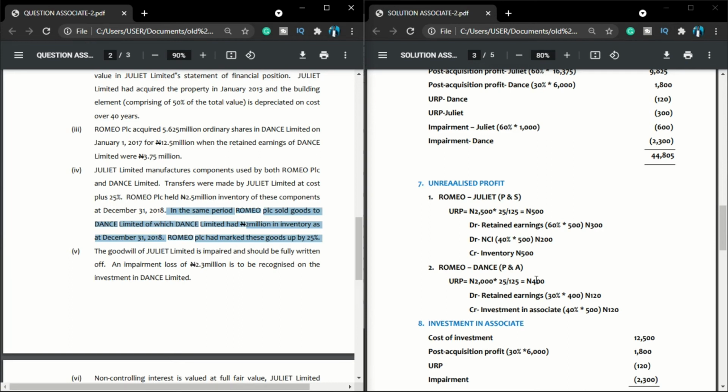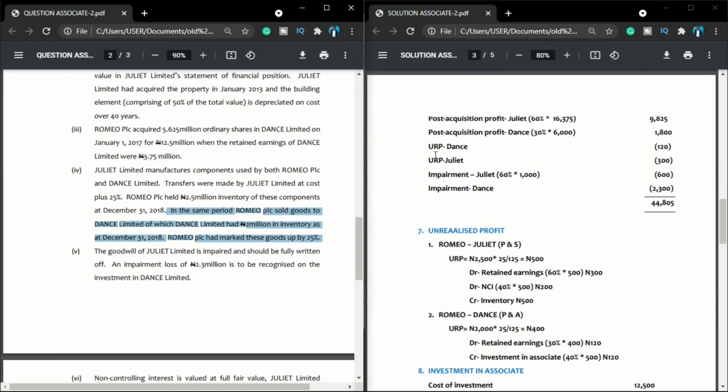But on this 400, we are told that whenever we have an associate and unrealized profit, the parent will only suffer the portion owned in that entity. So the parent company owns 30% of that entity, which means this 400 now, the parent company is entitled to only 30%. So the unrealized profit here is 30% of 400. So the parent company will only suffer 120. So I will debit my retained earnings with 120, and I will credit my investment in associates with how much? 120. So you can see, if you come here under unrealized profit, you can see Dance 120. So I'm done with additional information 4.